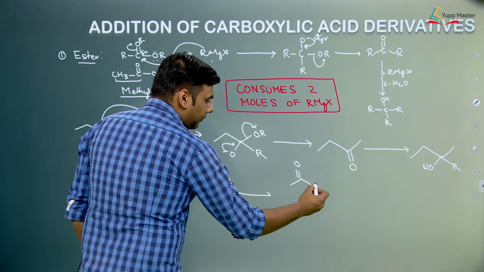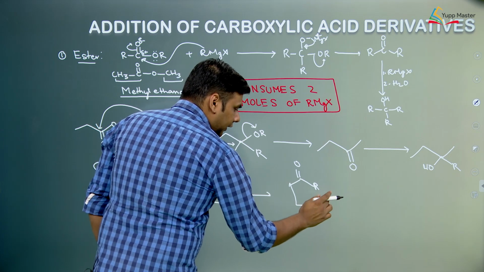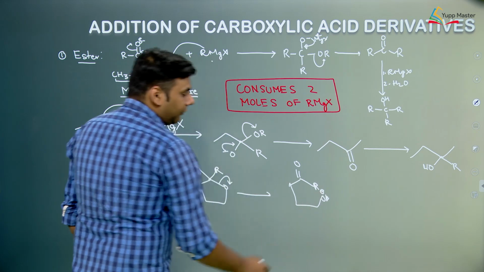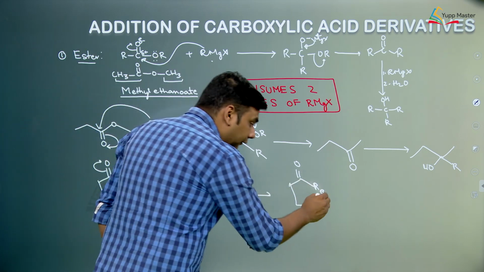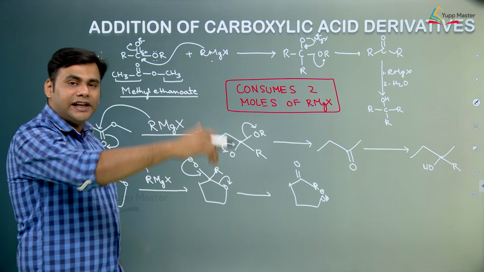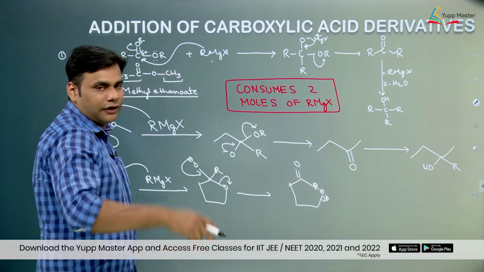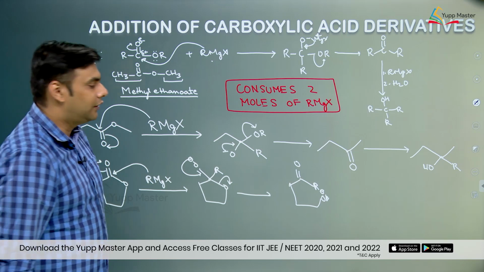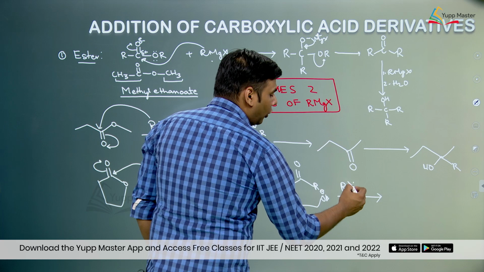So we form a ketone and an O negative in this case. Now remember, we cannot carry out hydrolysis over here, because if we do, it will form OH, and when we again react with Grignard reagent, it would react with this H first and release an alkane. So we carry out the acidic workup in the last step to avoid excess usage of Grignard reagent.